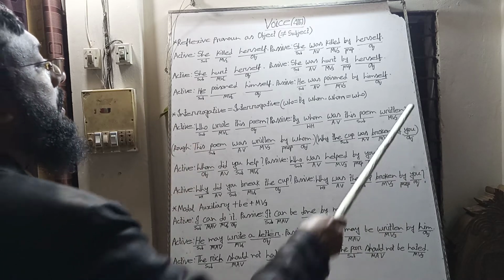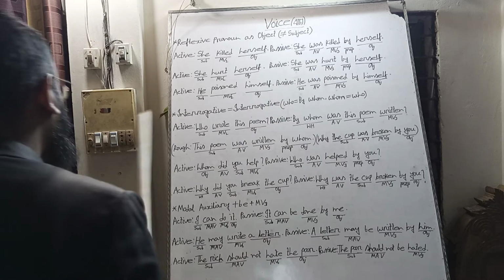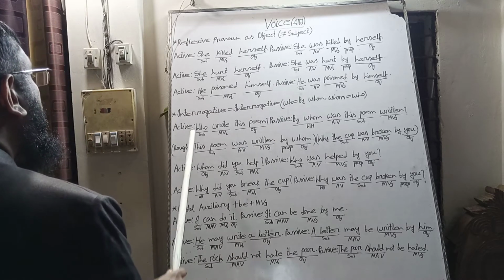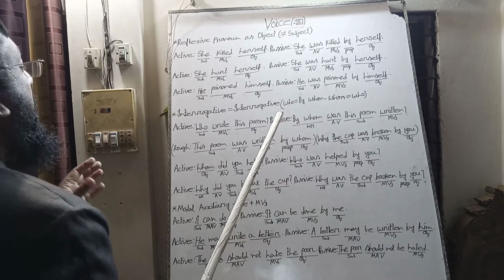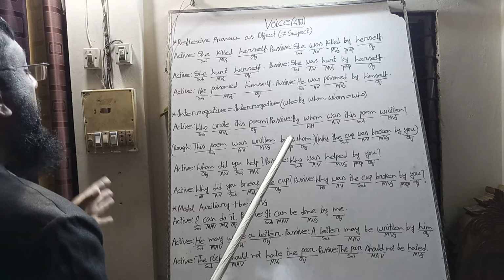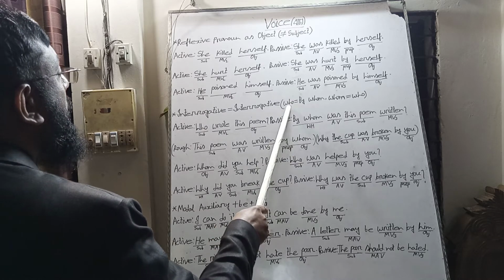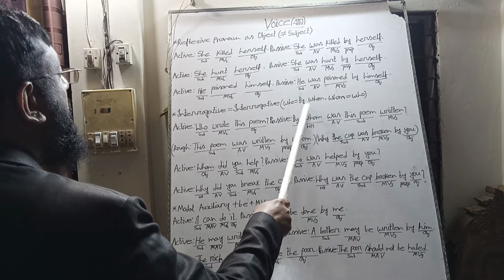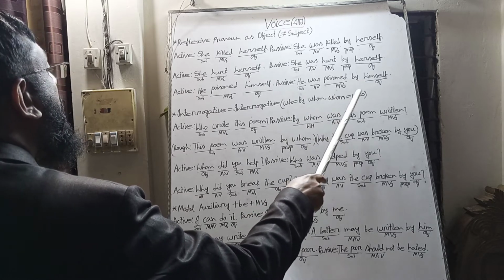At last we use a note of interrogation or an interrogation mark. One thing we should remember for changing voice of an interrogative sentence: when we find who in active voice, we will use by whom in the passive voice, and when we find whom in active voice, we will use who.